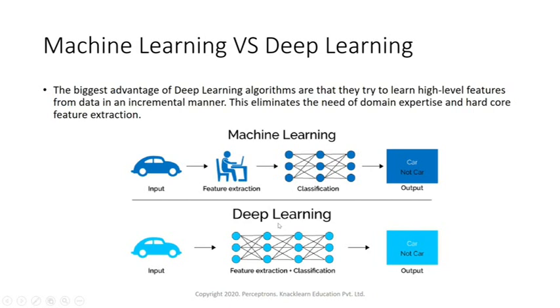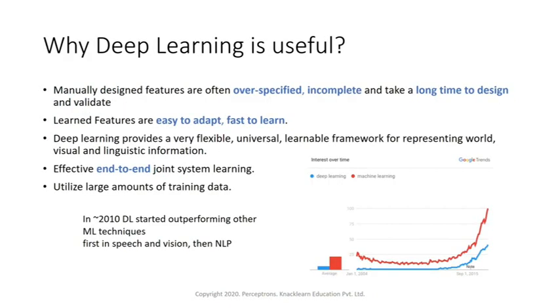But when you use deep learning, there is no need for domain expertise or feature extraction. To extract the features in machine learning, we need domain expertise. We should know more about cars so that we can extract the important features. But with deep learning, no feature extraction is needed. You just give the input to the deep learning model, and it will do feature extraction as well as classification and predict. So this is one biggest advantage of deep learning over machine learning.